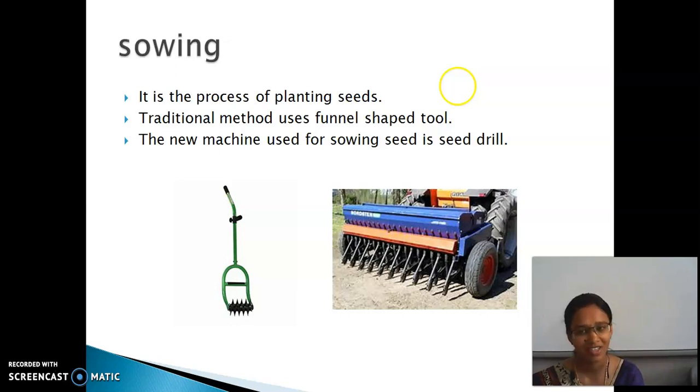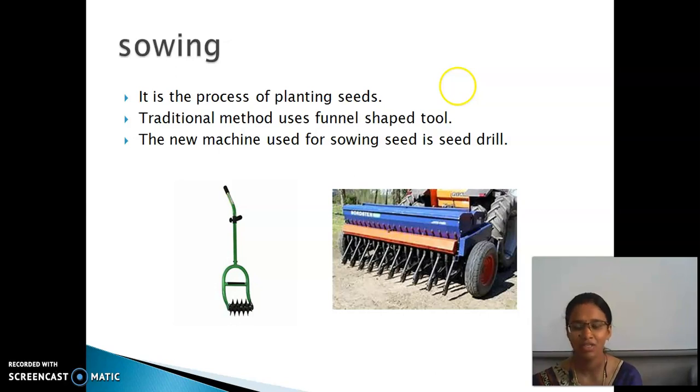If it is not covered, the plants will not grow properly. So the funnel-shaped tool is the traditional method used all over our country. The seeds are filled inside the tool, pressed tightly into the soil, and then the soil is covered. The modern machine used for sowing seeds is the seed drill.